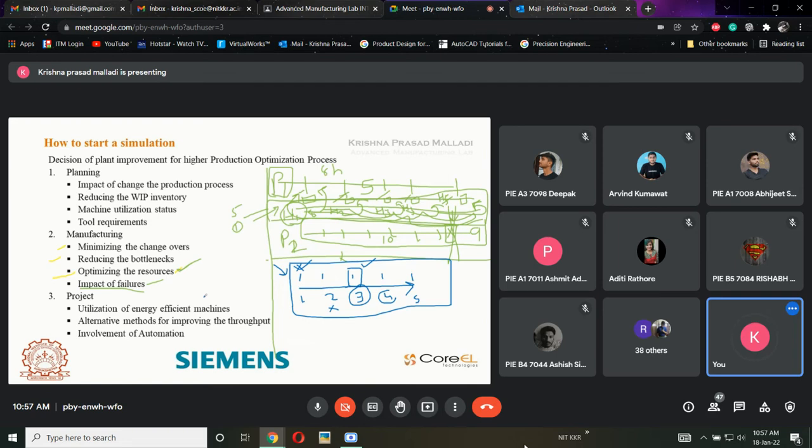Okay, and the final phase in this plant simulation is the project phase. So we will have a planning phase, manufacturing planning, and project planning for this simulation. In this we will be utilizing energy efficient machines. The first point is energy efficient machines.